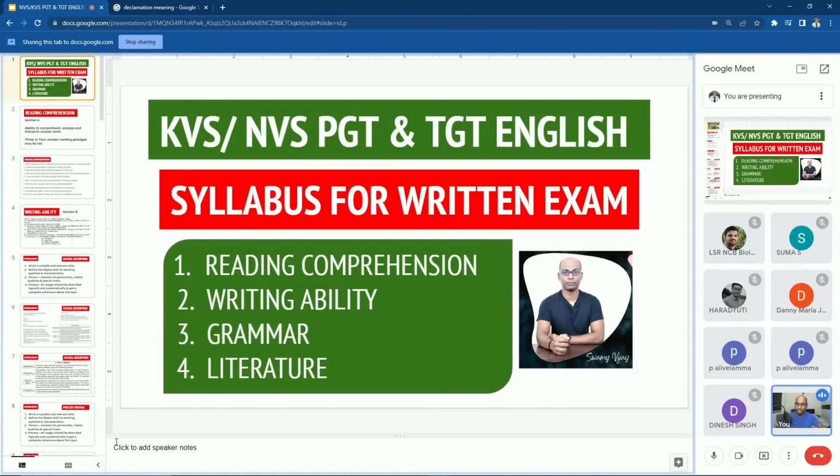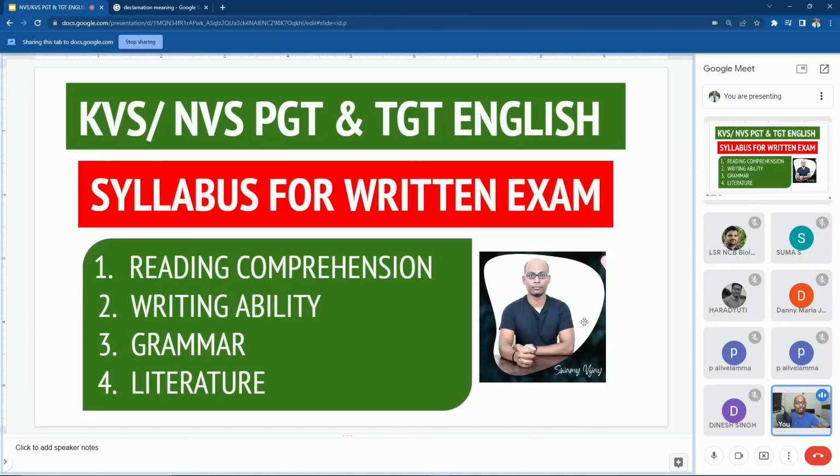So what I'm trying to tell you is that even though you are very good at your language literature part, you should also be good at LSRW, that means listening, speaking, reading and writing. Not only in the literature part, you should be good at reading comprehension, you should be good at writing ability, and you should score marks in grammar. So all these areas are also equally important with your literature.